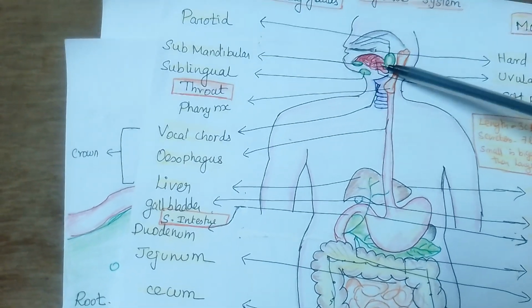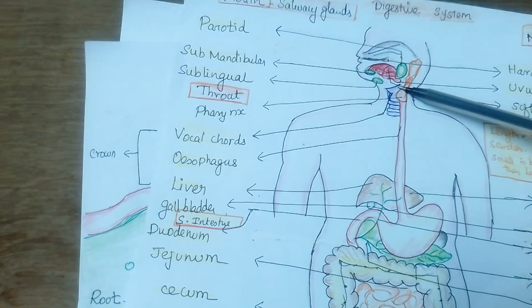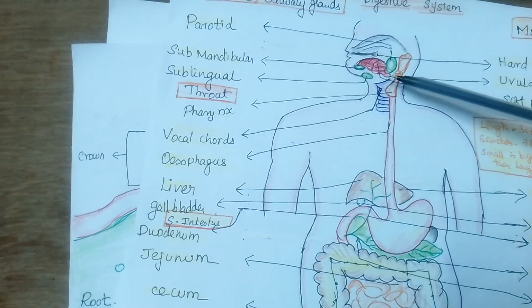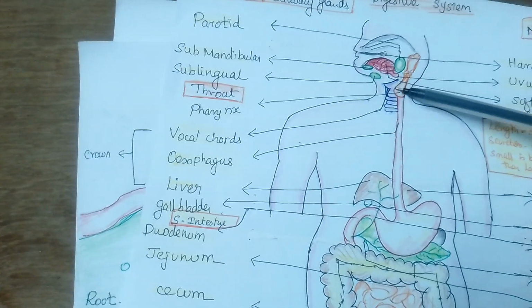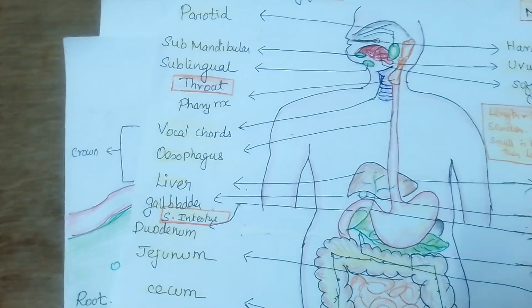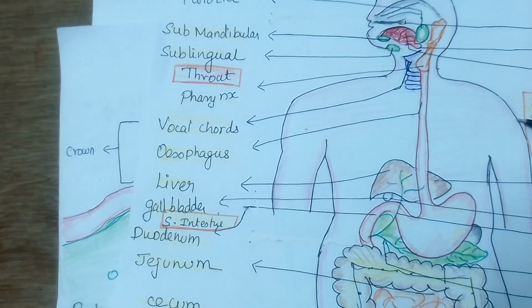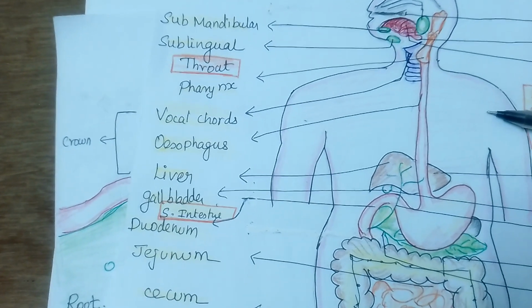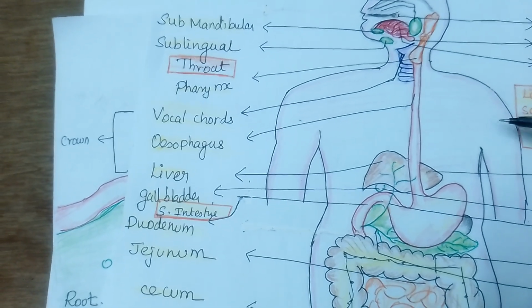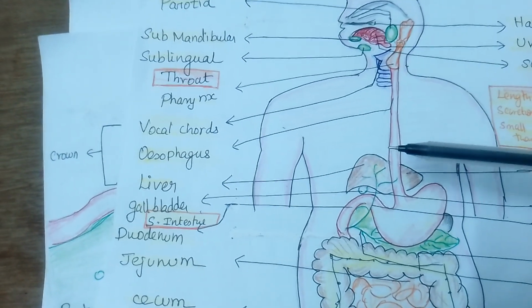In the pharyngeal phase, the pharynx is the common place where both food and air go. When the food is passing, the respiratory path is closed by a leaf-like structure called the epiglottis. The pharyngeal wall contracts, and then what will happen? It initiates the pharynx to open, and then there is a relaxation. The food is pushed through the pharynx and goes to the esophagus.